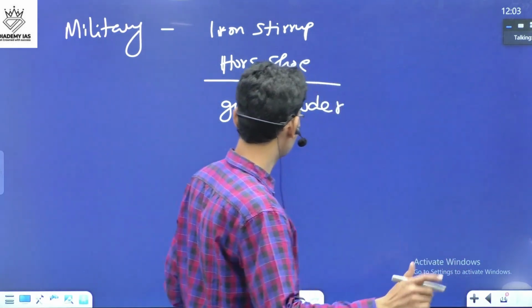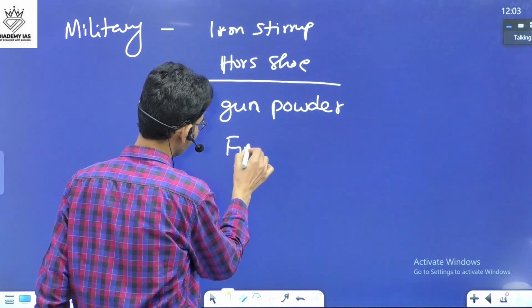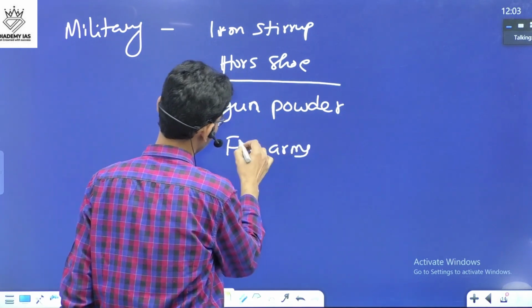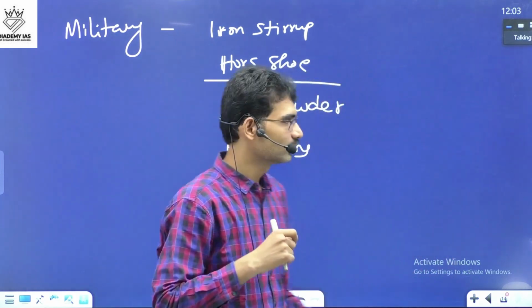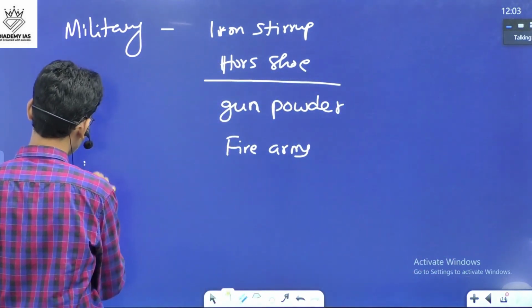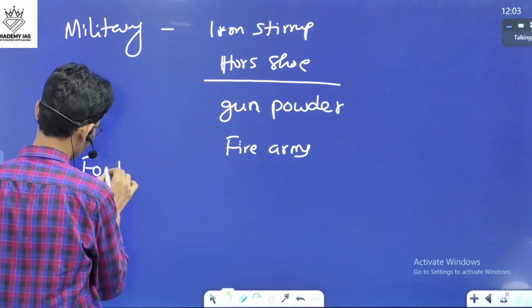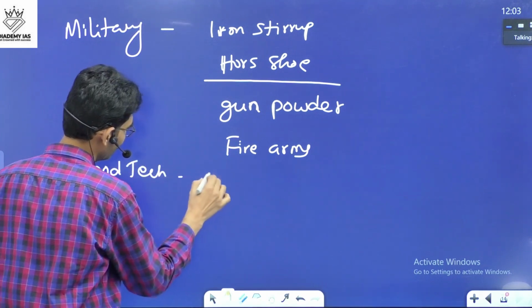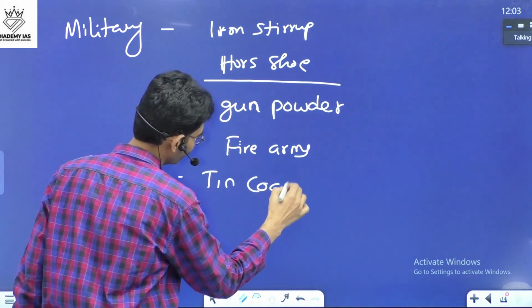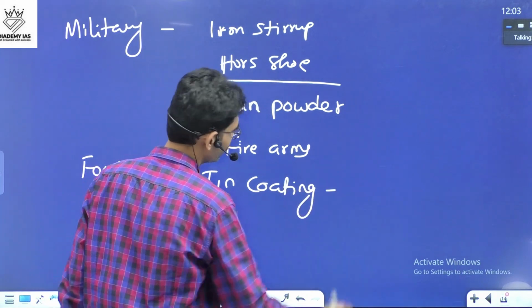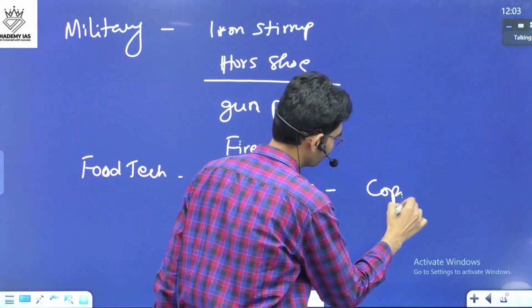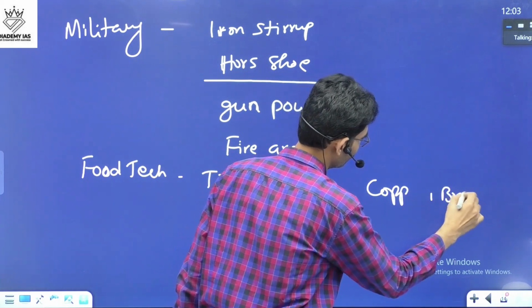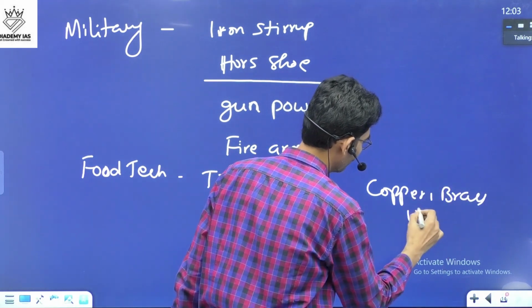So gunpowder, firearms, already there. Then when it comes to food related technology, tin coating. When it comes to copper and brass vessels.